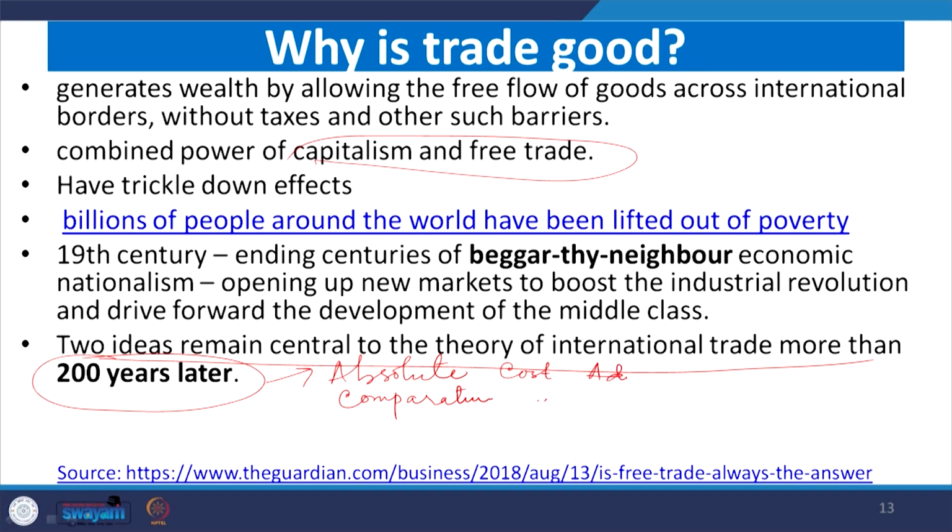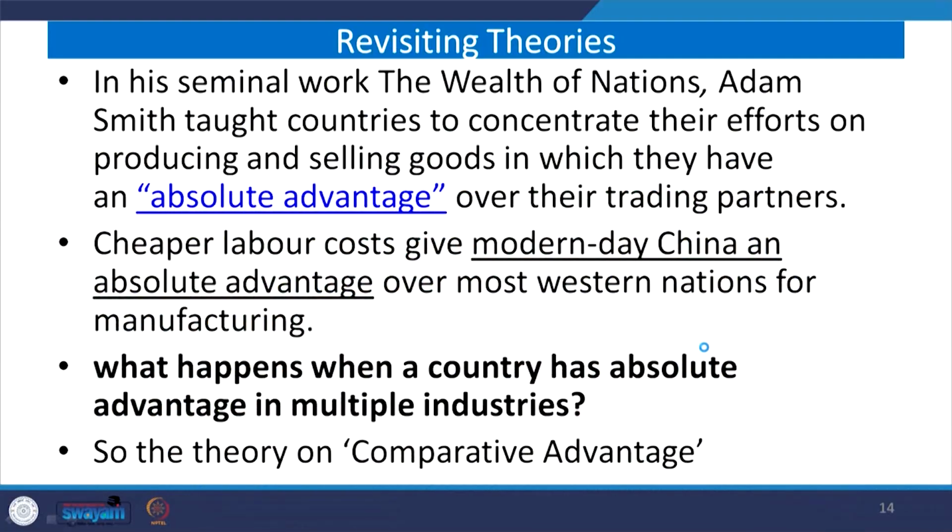Cost advantage. Those two ideas as propagated by Smith and Ricardo actually have been valid for over 200 years later, since their suggestions to the economies. So, in his seminal work The Wealth of Nations, Adam Smith taught countries to concentrate their efforts on producing goods and selling goods in which they have absolute advantage, which I was just talking about.